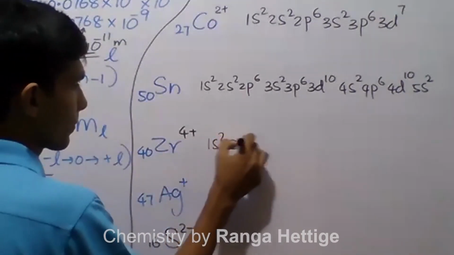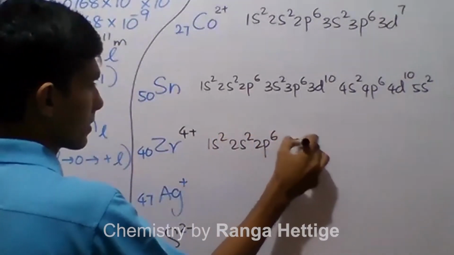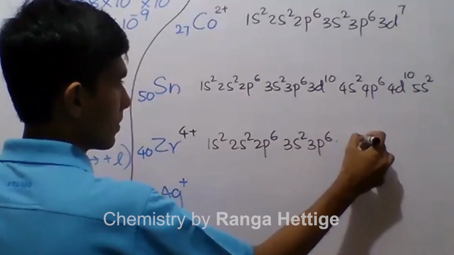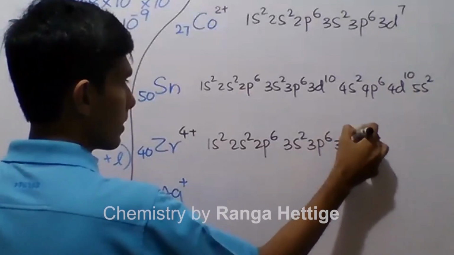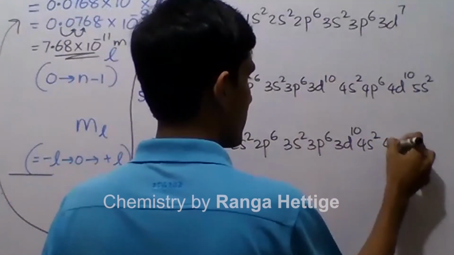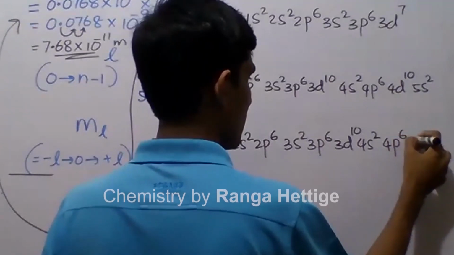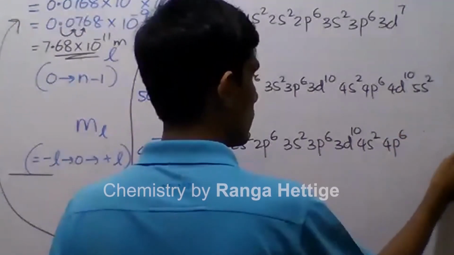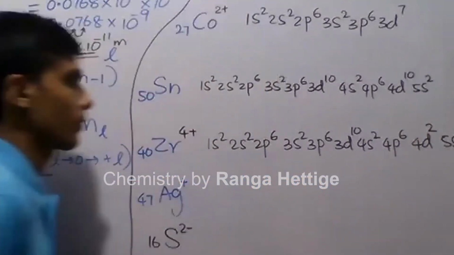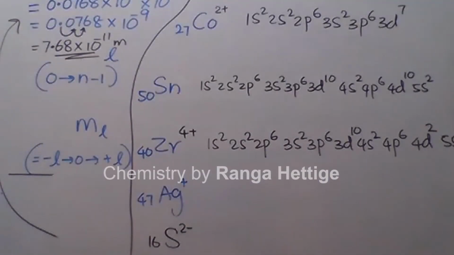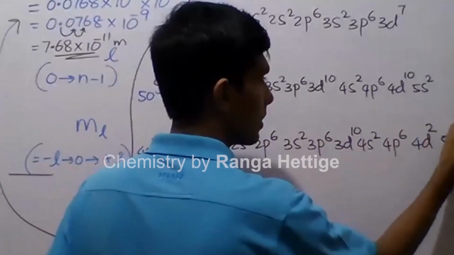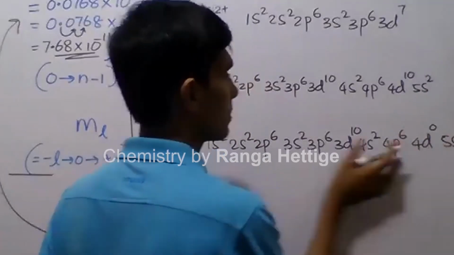Zirconium: 1s2, 2s2, 2p6, 3s2, 3p6, 4s2, 3d10, then 4p6, 5s2, 4d2. That is 5s2, 4d2. Now for 4+, it is 5s0, 4d0. So you don't need to consider these two after this.